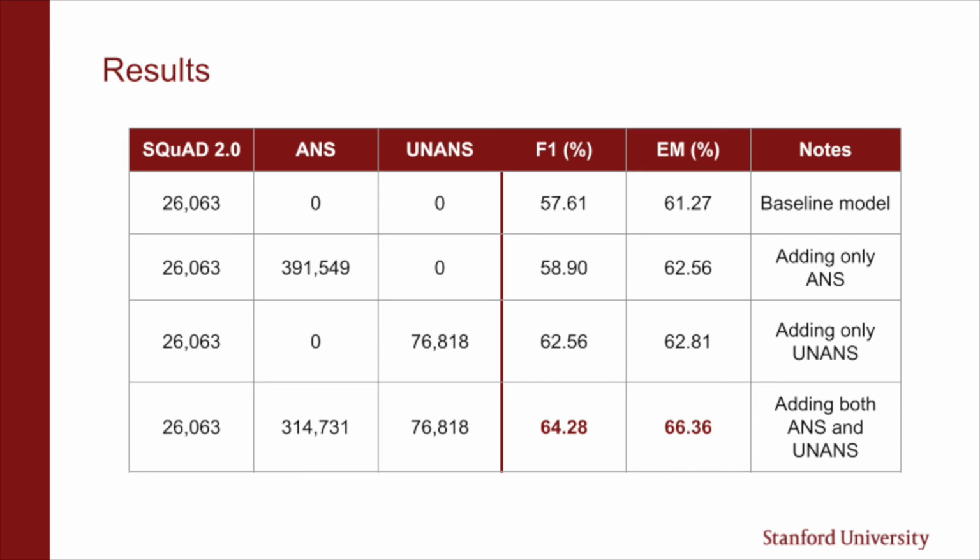For the third experiment, we combined 26,000 Squad questions with 80,000 synthetic unanswerable questions that we generated using our model. Similarly to the second experiment, adding unanswerable synthetic questions resulted in an improvement over the baseline. The dataset for the last experiment consisted of 26,000 Squad questions, 300,000 synthetic answerable questions, and 80,000 synthetic unanswerable questions. Adding both answerable and unanswerable synthetic questions to the Squad training examples led to the best F1 and EM scores across the experiments.